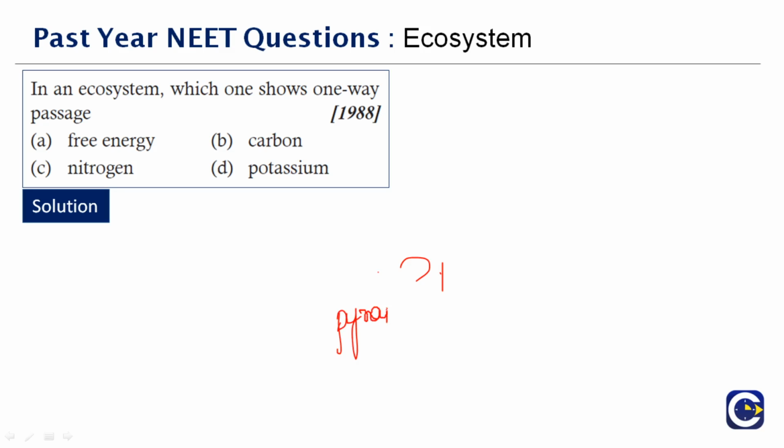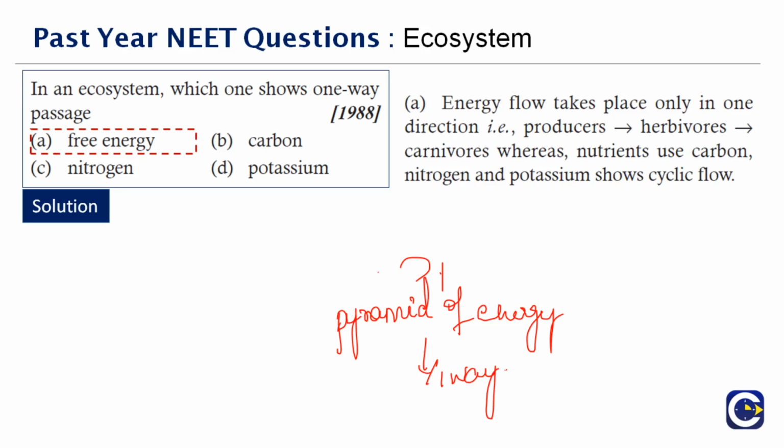When we saw the pyramid of energy, we discussed that the flow of energy is one way. Even for numbers the pyramid can be inverted, but for energy you cannot invert it. That's what we saw, right? The same thing follows here. In an ecosystem, the one which shows one way is free energy. The producers, herbivores, carnivores, where the nutrients used are carbon and nitrogen, and potassium show a cyclic form. Therefore the one-way is option A, free energy.